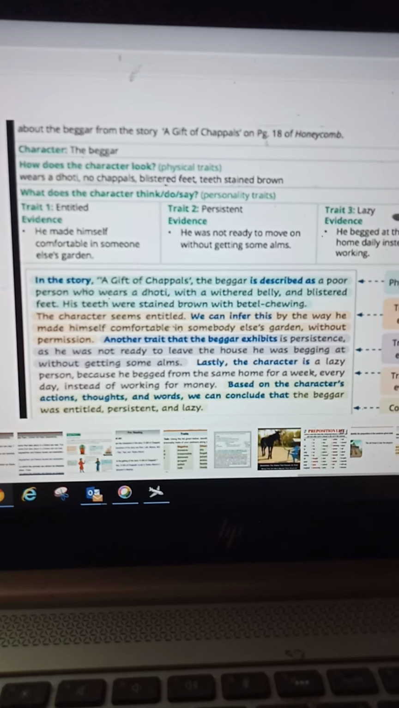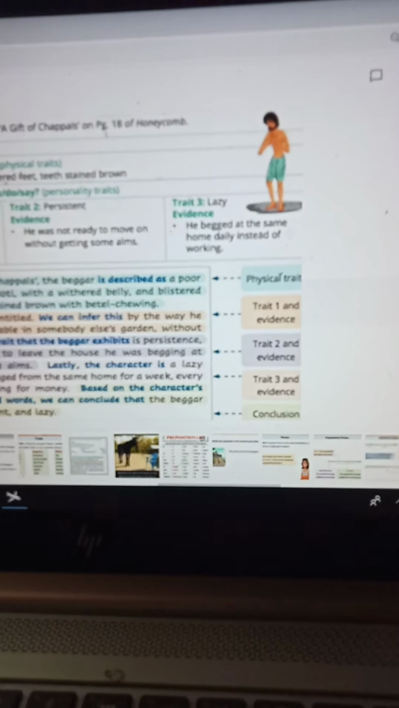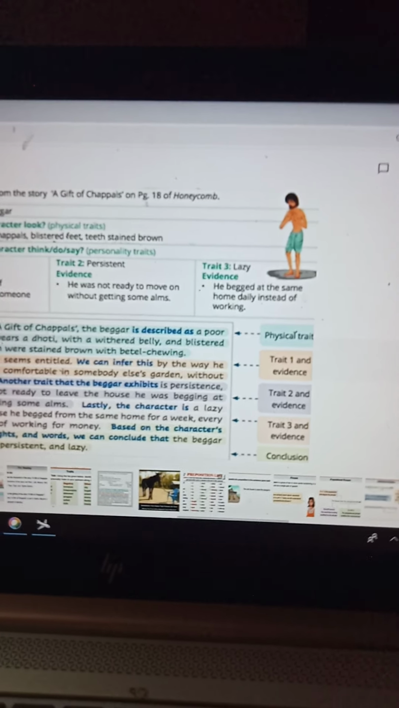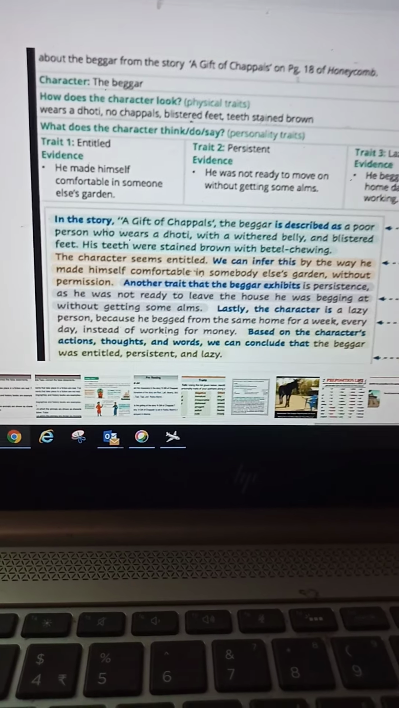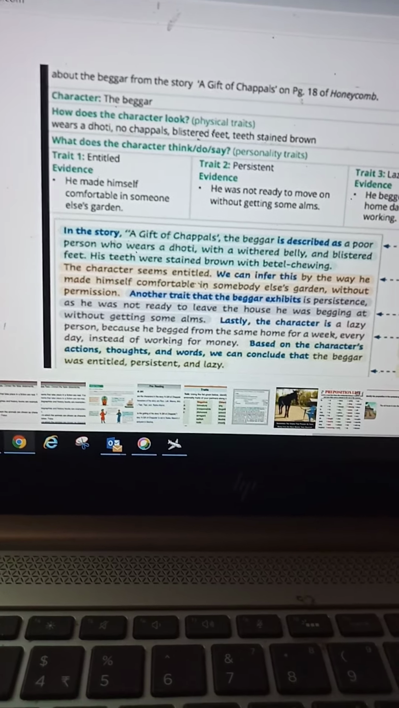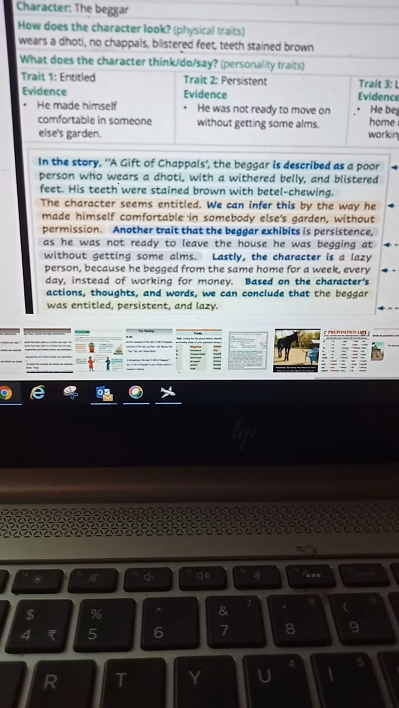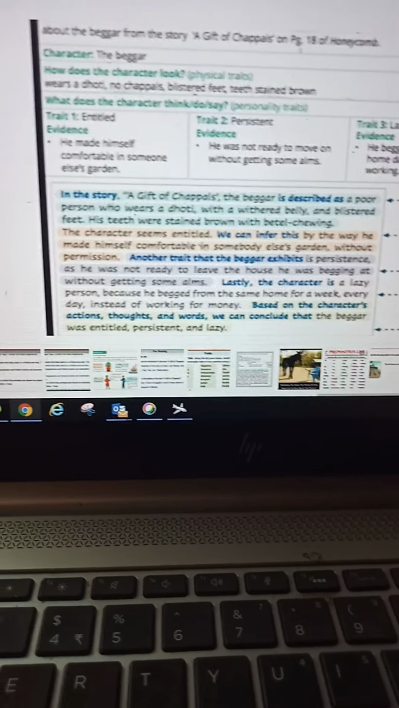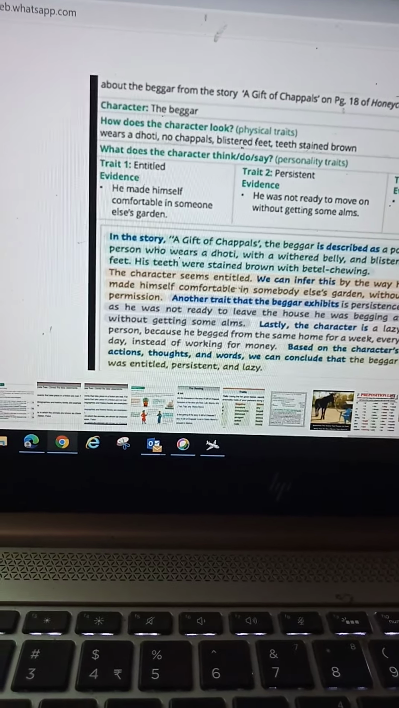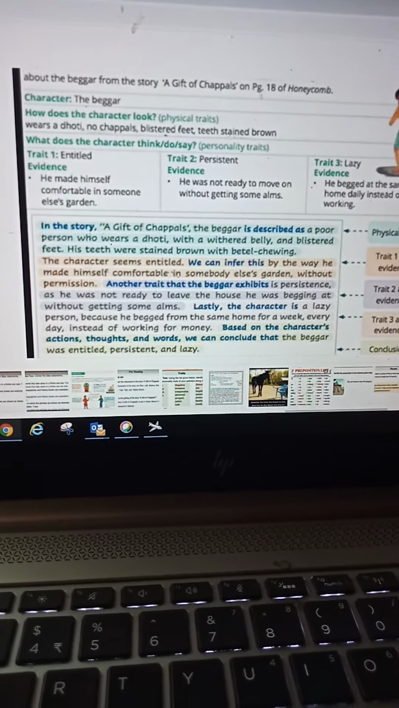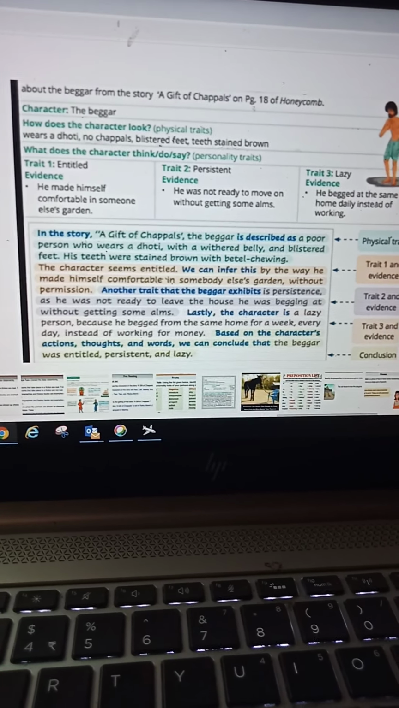In the story, Gift of Chappal, the beggar is described as... So these are all his physical traits. First the physical trait, then that trait with evidence. Then another trait and evidence. Trait 3 and evidence. Then conclusion. So for that, what are the wordings you have to use? We can infer this. Another trait that the beggar exhibits. Lastly, the character is lazy. Based on the character's actions, thoughts and words, we can conclude. So these are the wordings. Based on this only you have to write. This is how you have to go for the physical trait or character.